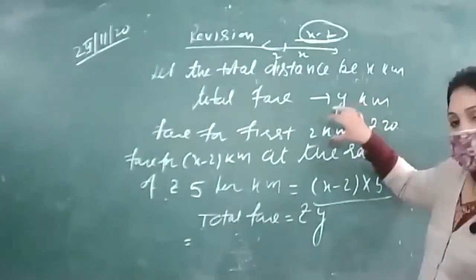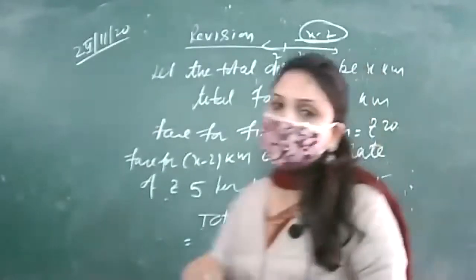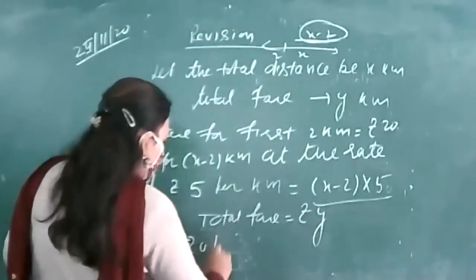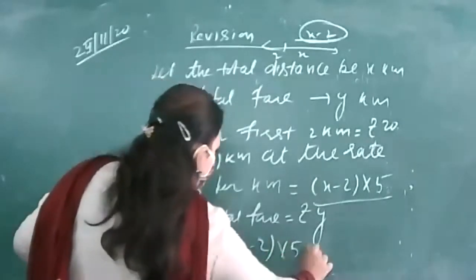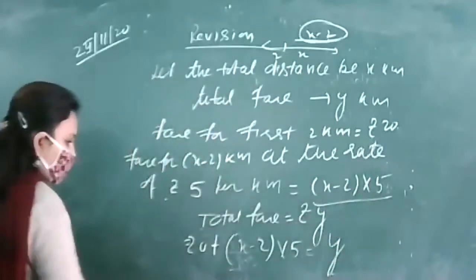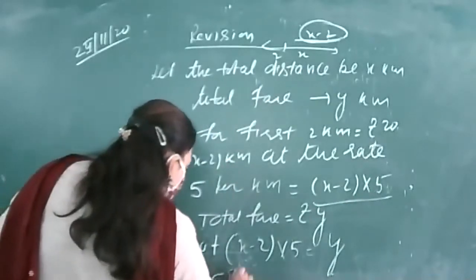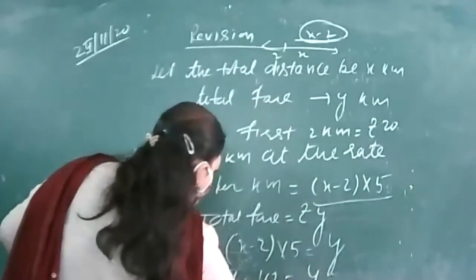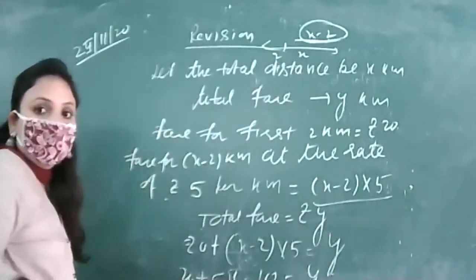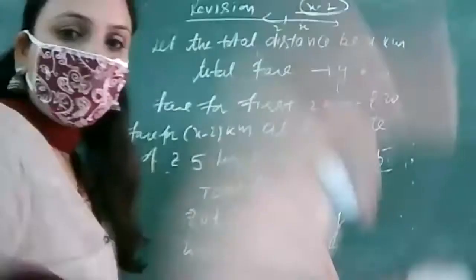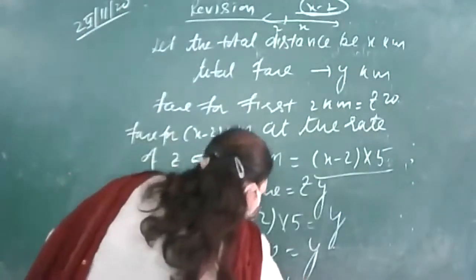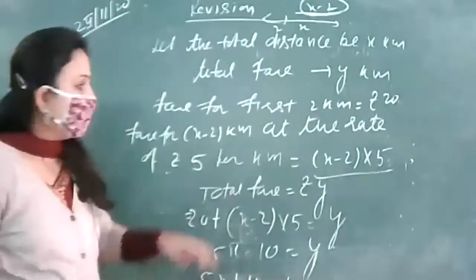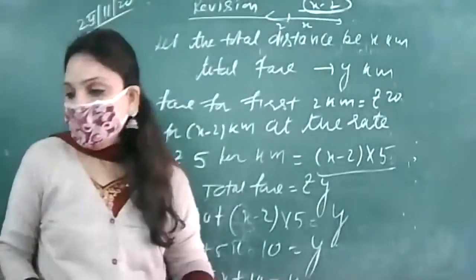The fare for the first 2 kilometer, that is rupees 20, will be added to the subsequent distance fare, equal to y. So this is 20 plus 5x minus 10 equal to y, and further 5x plus 10 equal to y. So we are having the relation between x and y here, 5x plus 10 equal to y, right?